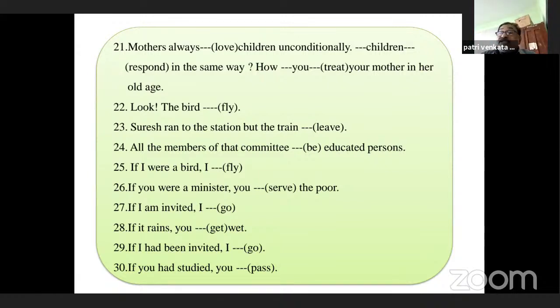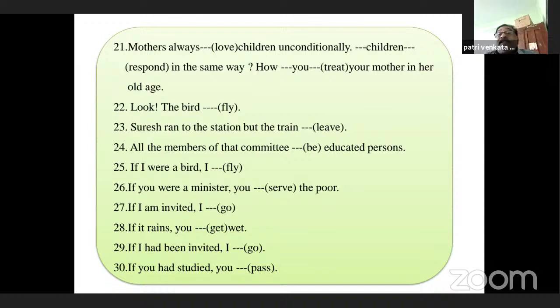Here ran to the station, that is simple past tense. The train had left, that is past perfect. If Suresh had run to the station earlier, certainly he would have got into the bus. So here, the train had left, that is when there are two completed actions. When you want to give the sequence of the actions, when you want to say which action took place earlier, yes, the first action should be in past perfect and the second action should be in simple past tense. So Suresh ran to the station, but the train had left.